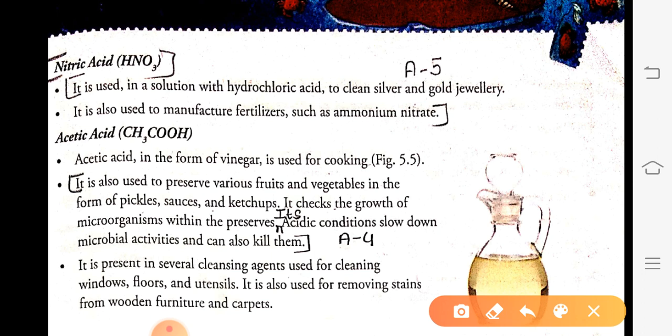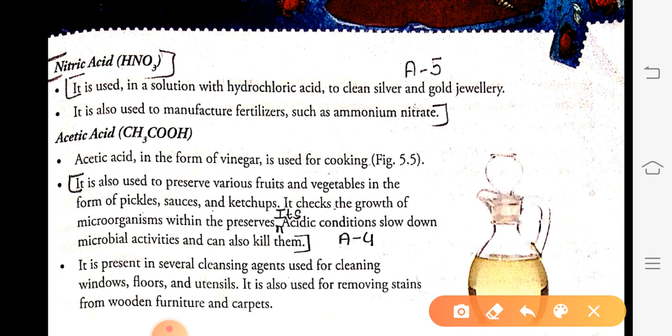Acetic acid is also used to preserve fruits and vegetables in our home. It is also used in our pickles and ketchup. How does it preserve the food? It preserves the food as it checks the growth of microorganisms within the food. It also slows down the microbial activity and kills them, due to which our food does not get spoiled.